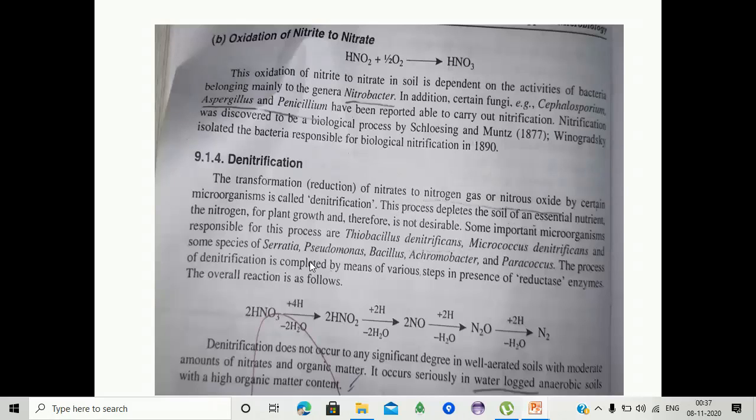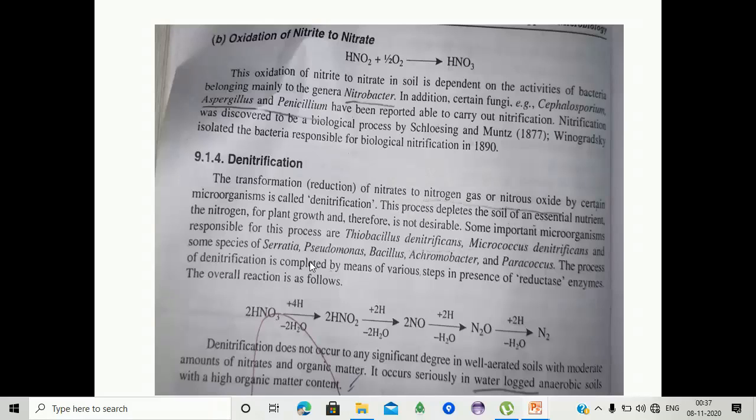This oxidation of nitrite to nitrate in soil depends on the activity of bacteria belonging mainly to the genus Nitrobacter. In addition, certain fungi, Cephalosporium, Aspergillus, Penicillium, have been reported able to carry out nitrification.